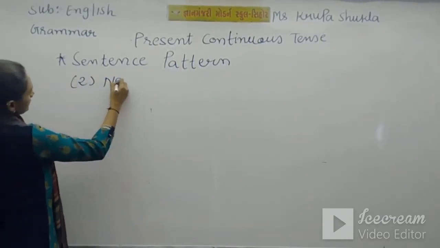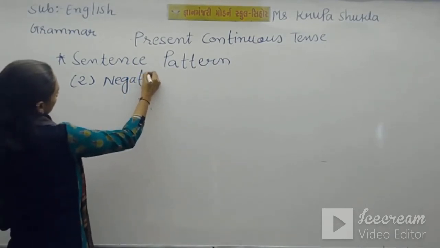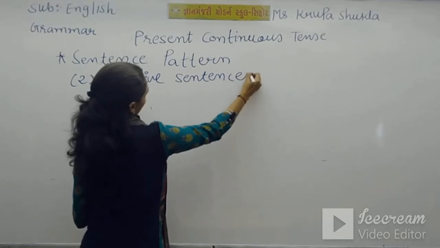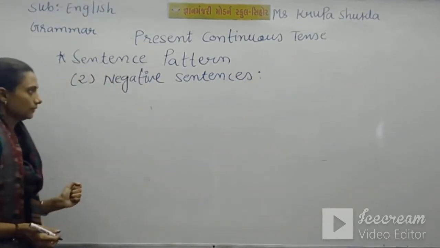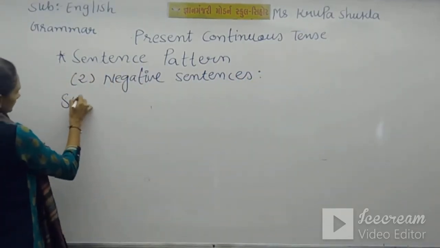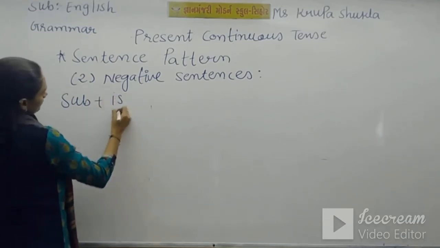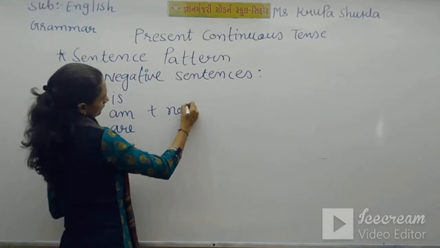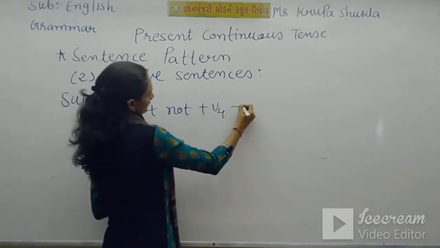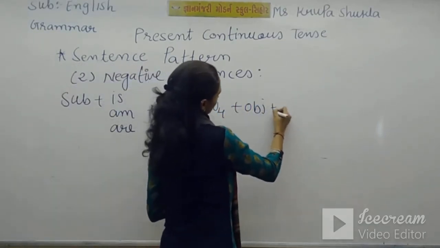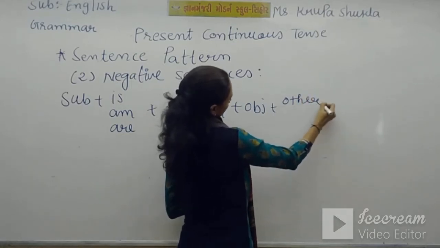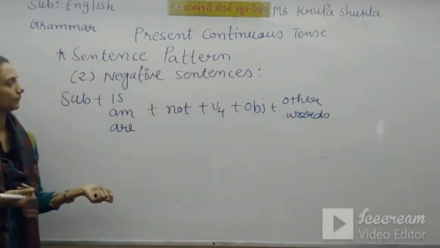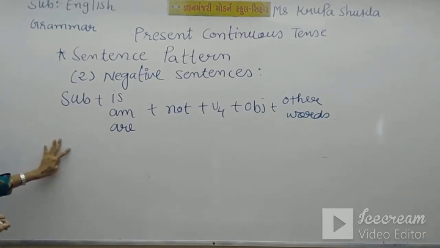So second is negative sentences. And the sentence pattern is subject, is, am or are, plus not, plus V4, object and other words.